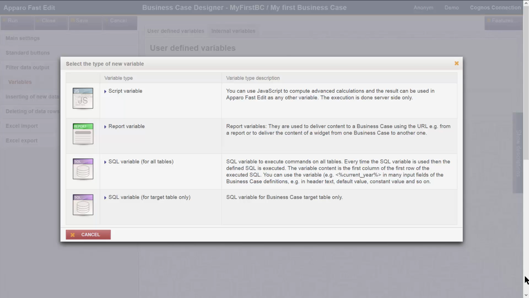Then there are user-defined variables. As script variables, they use JavaScript and can even execute SQL commands and call own Java classes for complex calculations. Report variables. These are used to transport the content of reports and business cases. The third type are SQL variables that contain an SQL command and return the respective result.